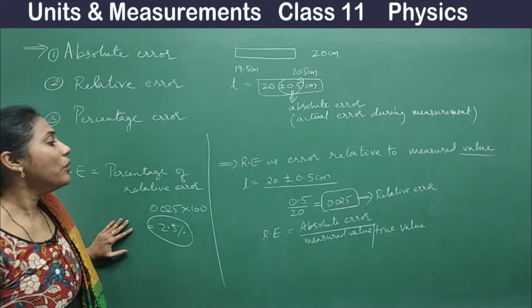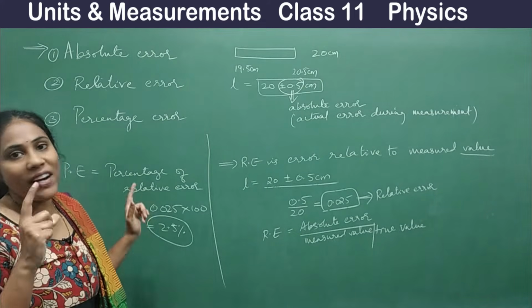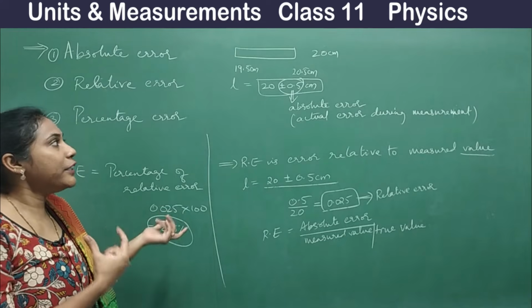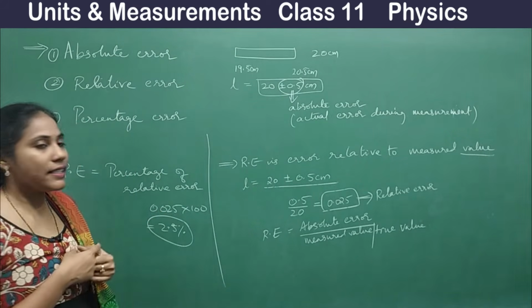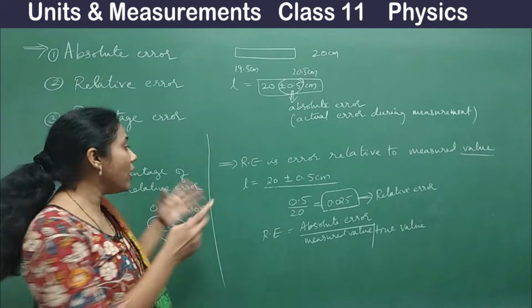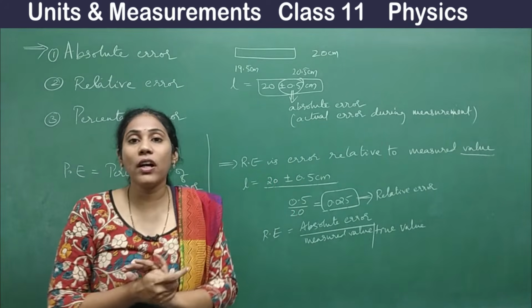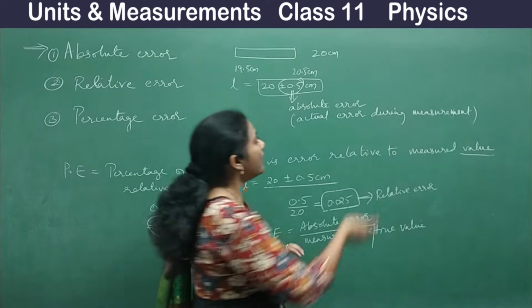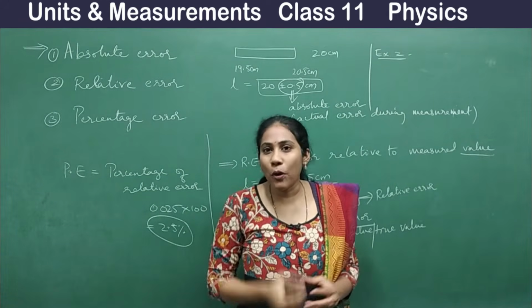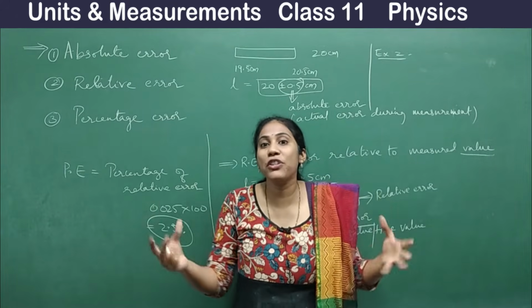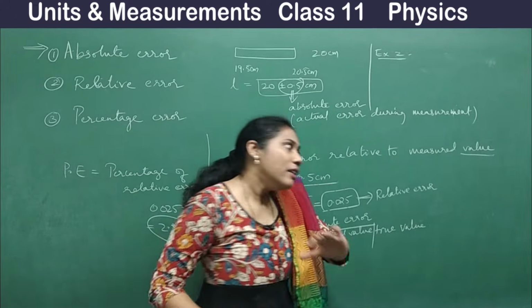Now let us go for one more example where we will try to identify what is absolute error, relative error and percentage error. After that we will go for calculations involving errors. This is example 2. Suppose I have a ball here, and I wanted to measure the mass of that ball.